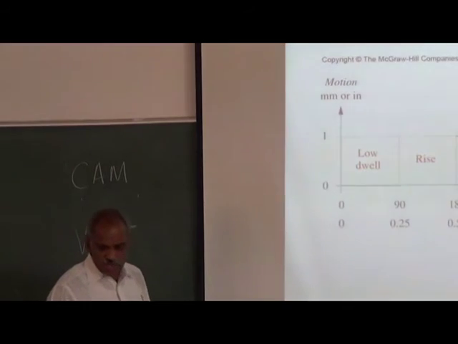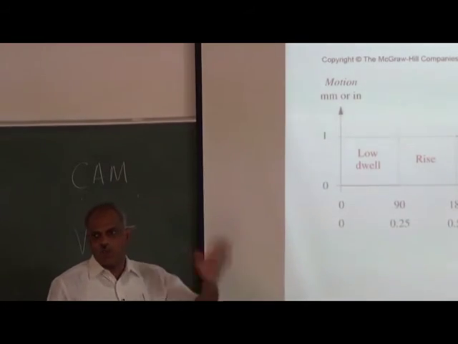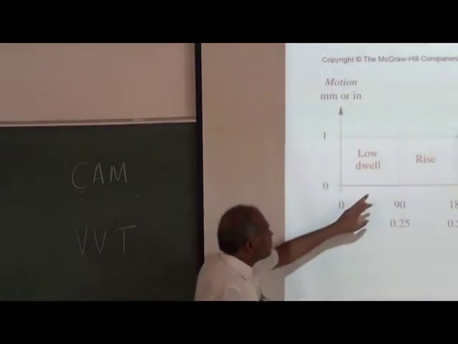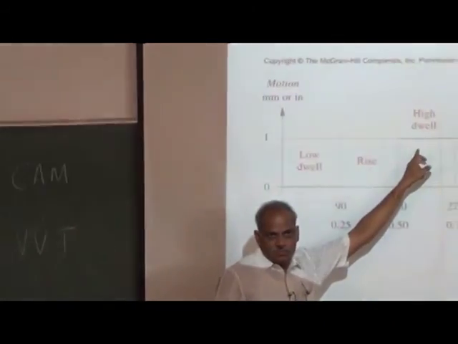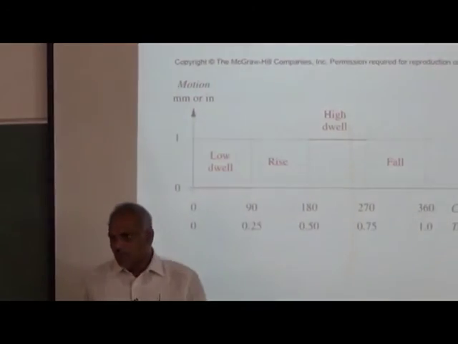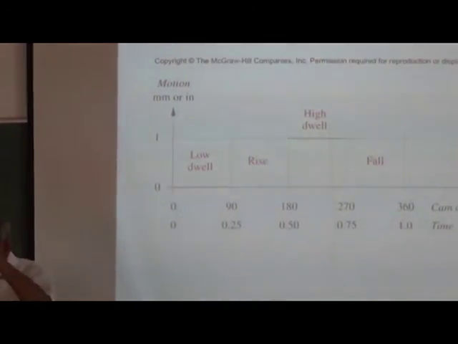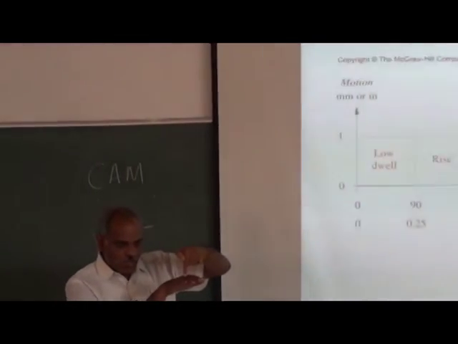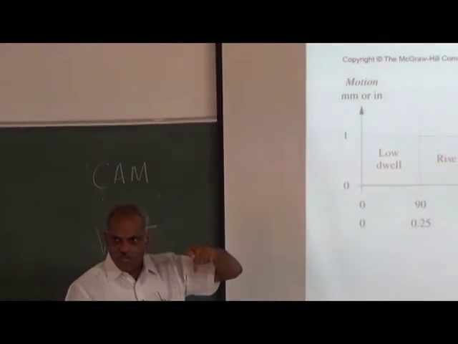There are also mechanisms which can achieve that, called dwell. The definition of a dwell is that there is an input motion but the output motion is not varied, it is constant. There can be two dwells in your valve operation. In the open position, it has to be kept open for a brief period of time.